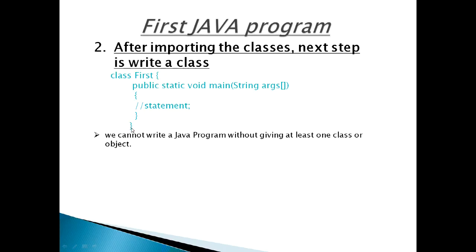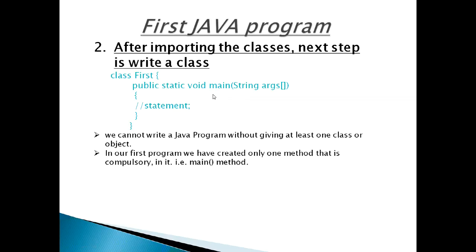We know that a class or an object contains variables and methods called functions. In our first program, we have created only one method that is compulsory in it, the main method. Because if the main method is not written in a Java program, JVM will not execute it. So main method is a must.